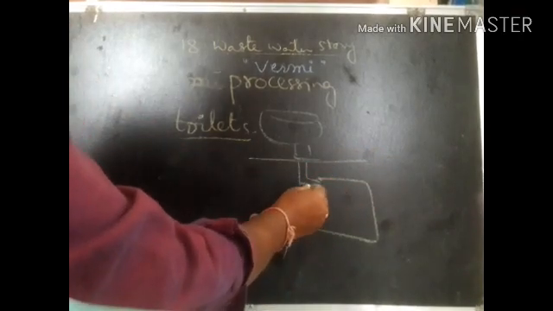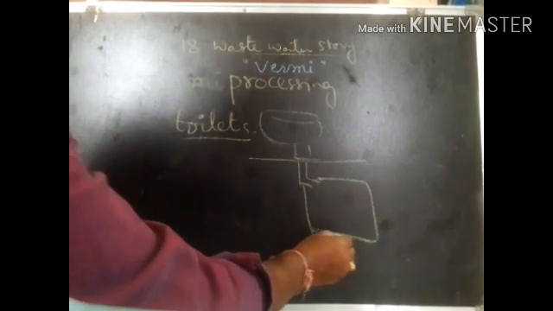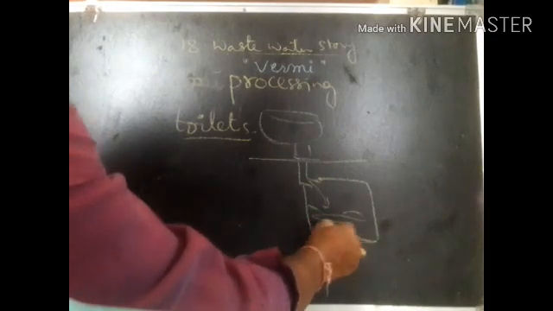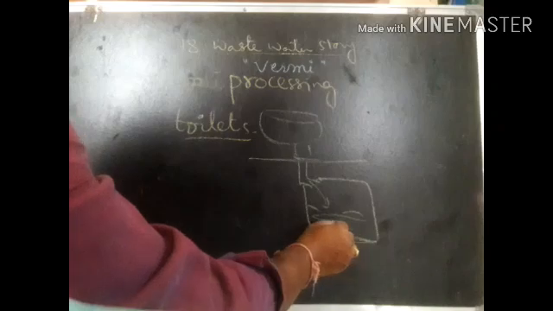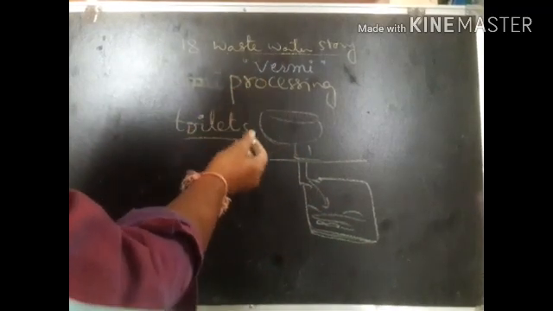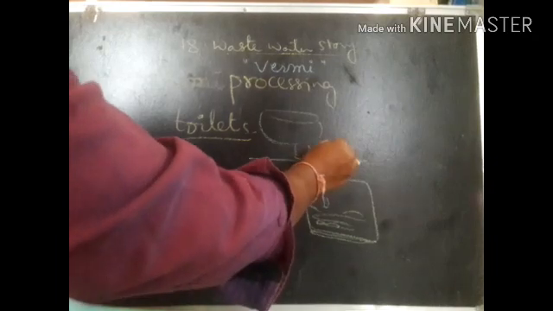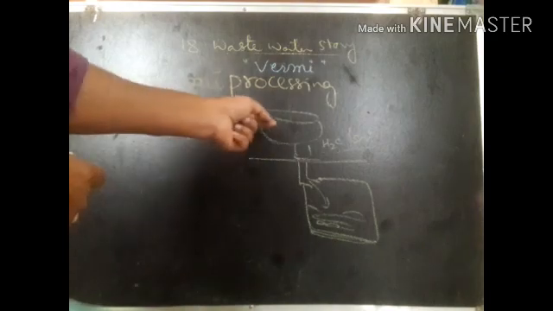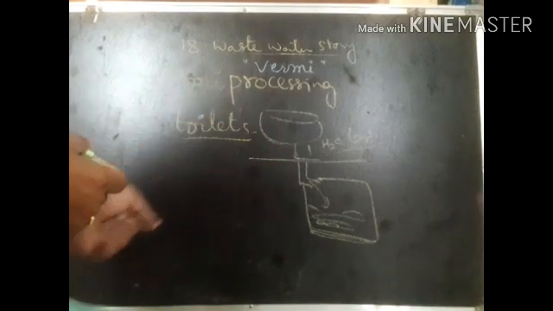Now in this pit they are going to grow the earthworms. These vermi processing toilets are constructed where water is less, so there is no chance to dispose of more water here.